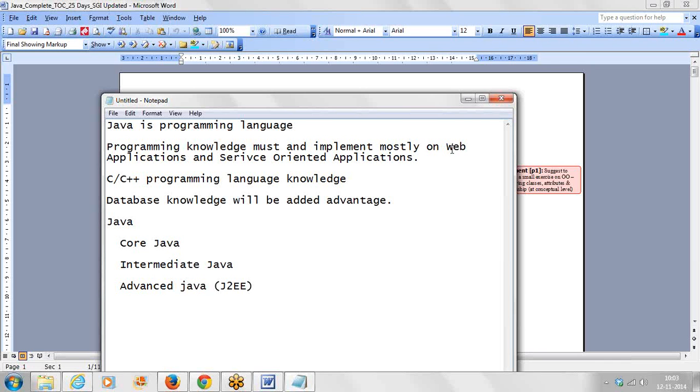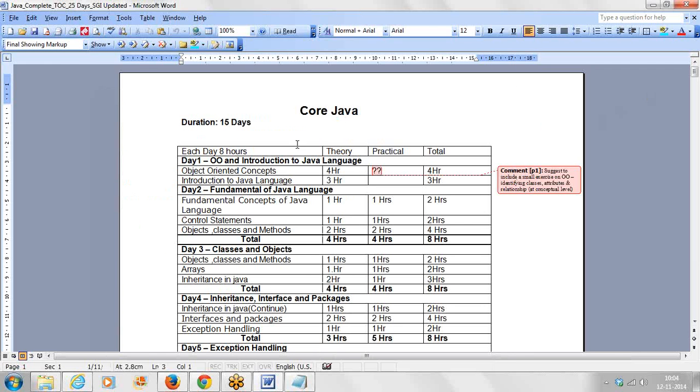Now let us go with the course contents: what things we are going to cover, what the duration is, and the way we are going to do that. So those we have to see first. The first concept is object oriented programming and an introduction to the Java language.